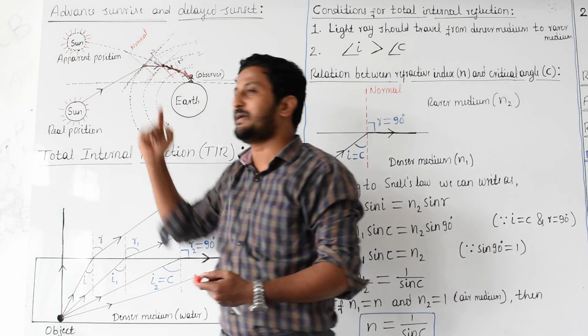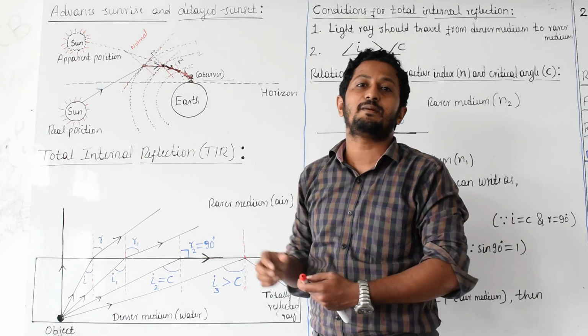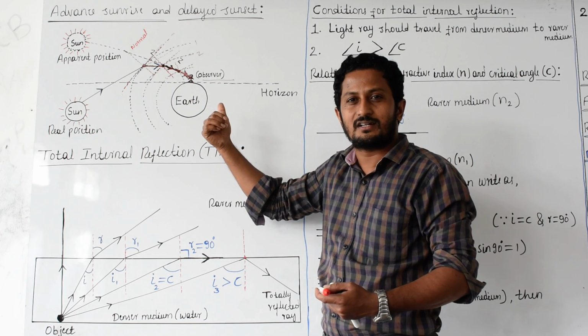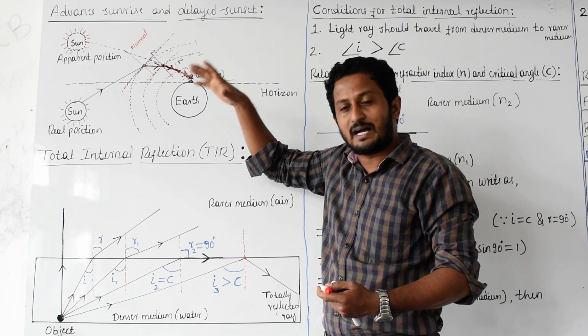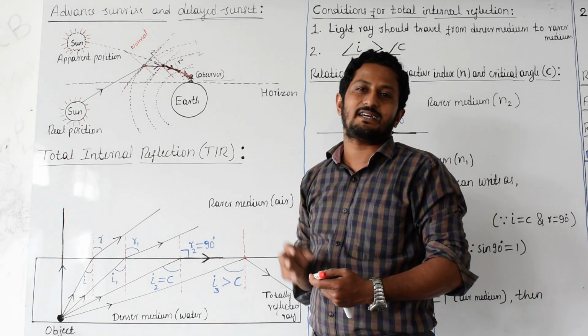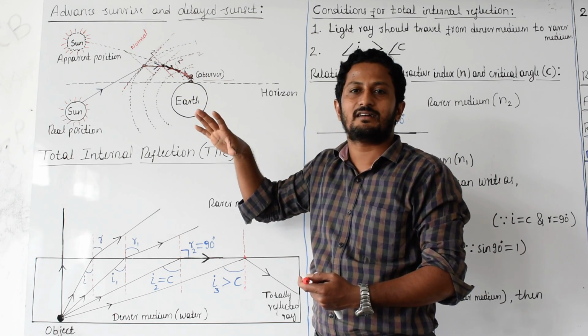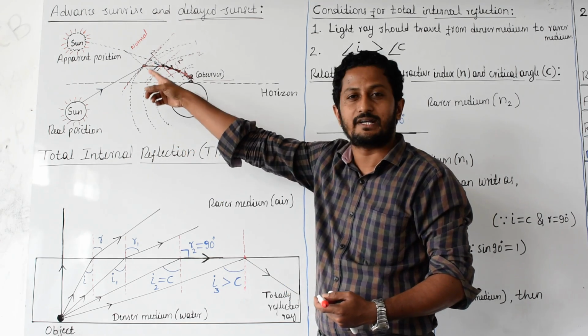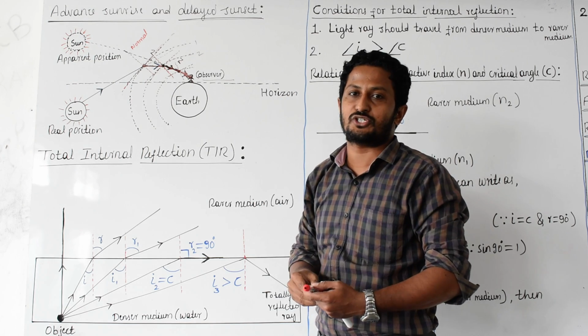So now to that observer, the sun looks like it is here. That position I named the apparent position. Why apparent? To the observer, the sun is looking like it is there, appearing to be there, not in reality. So we call it the apparent position.